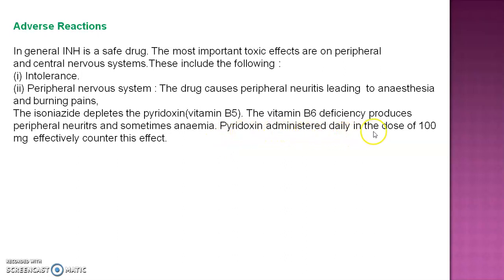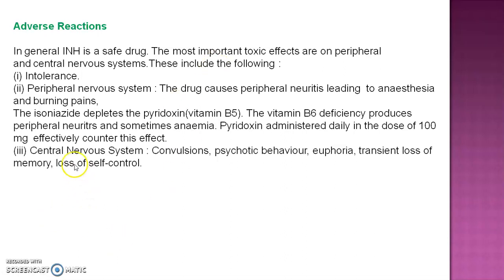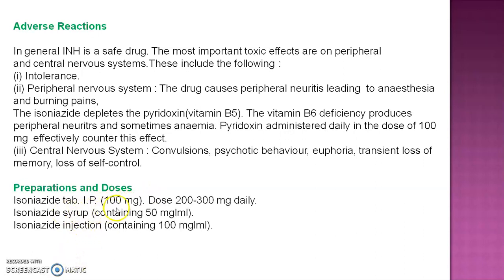Pyridoxine administered daily in the dose of 100 mg effectively counters this effect. So in the treatment of TB we can give vitamin B6 and B5 also. Central nervous system effects include convulsion, psychotic behavior, euphoria, transient loss of memory, and loss of self-control also seen. Then preparation and dose. Isoniazid tablet IP 100 mg.